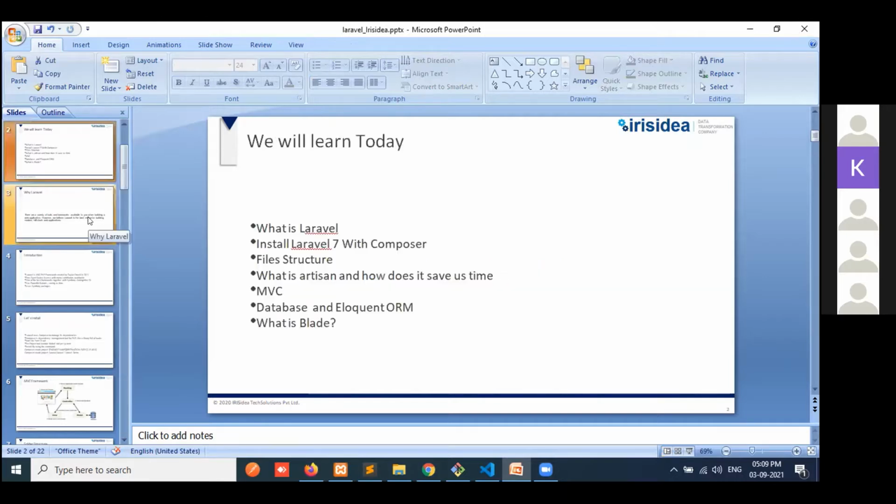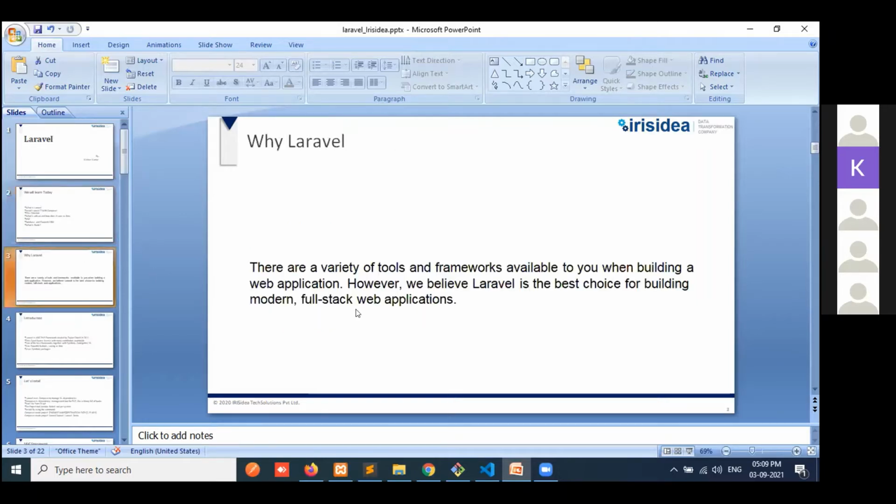Okay. So why do we choose Laravel? In Laravel, we have a variety of tools and a framework for building a web application in an easier way using commands, and it's a full stack web application framework also.